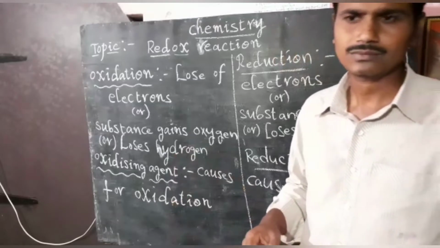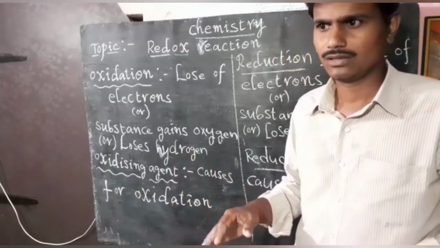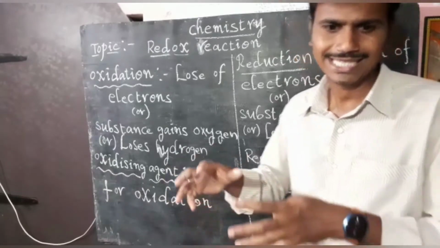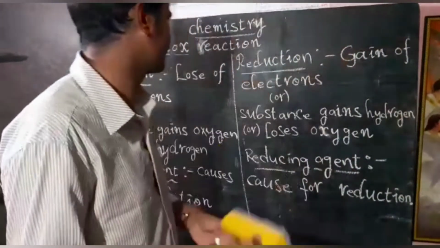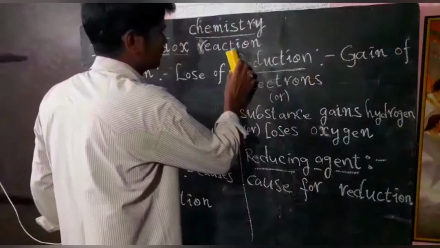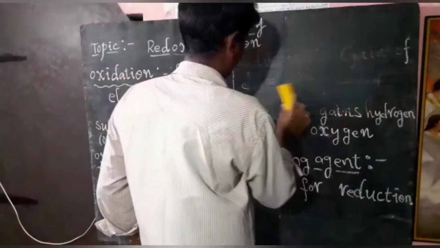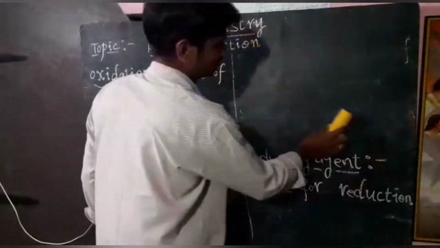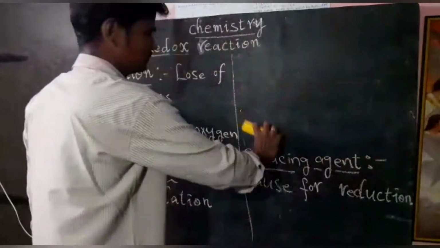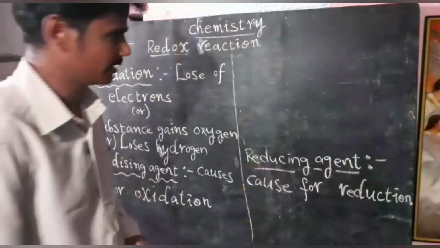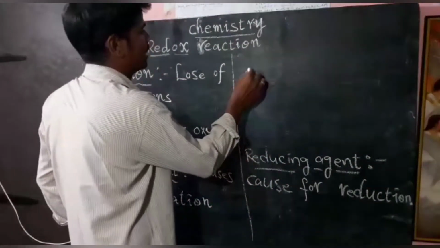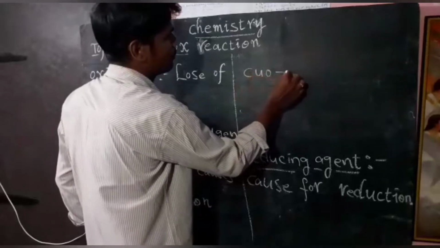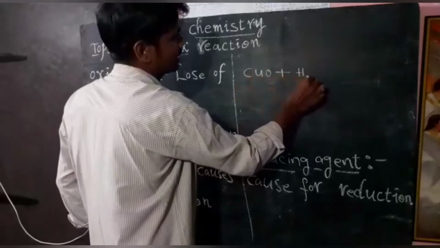Based on that, with the help of one chemical equation we can understand clearly. See here. Copper oxide is one compound, and hydrogen is a gas.